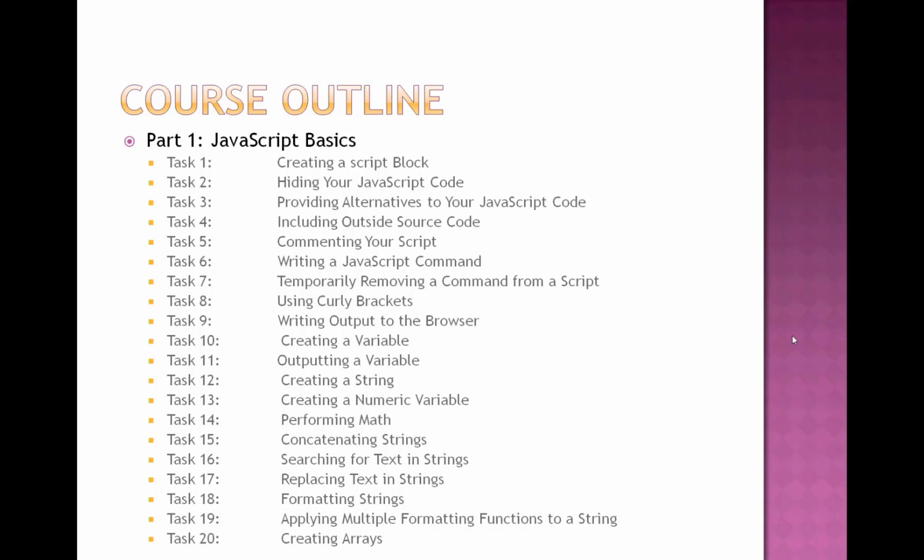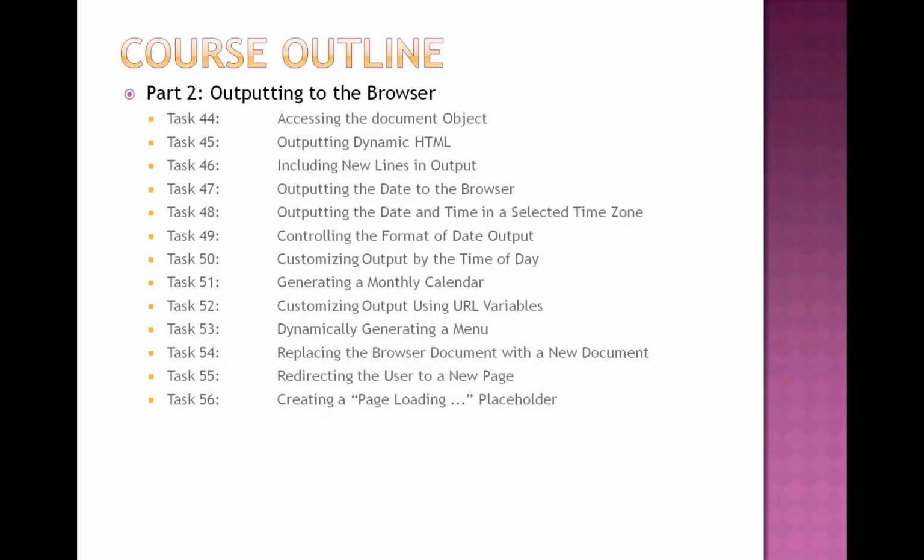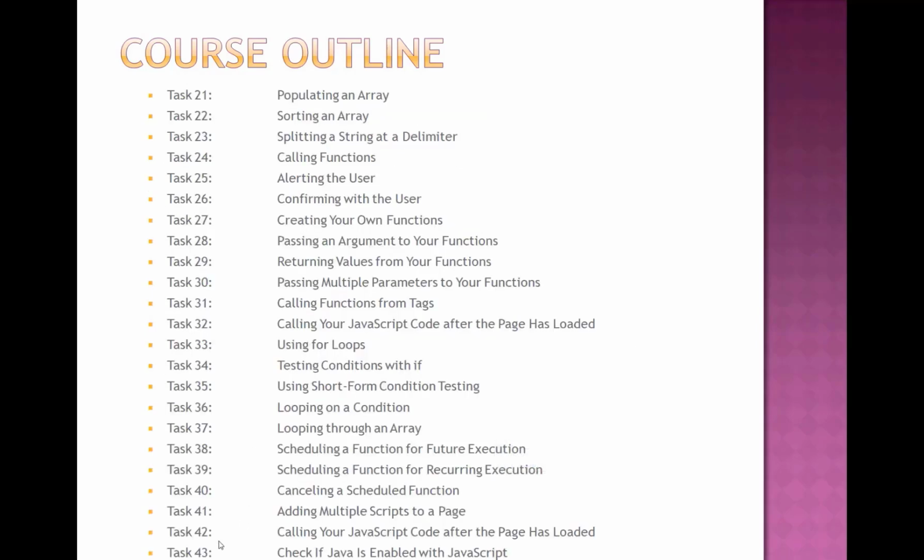In this part, all the tasks illustrate some fundamental JavaScript techniques and skills, and if you have never used JavaScript before, this part is for you. It provides examples that illustrate the basics of creating scripts and using JavaScript. In this part we have solved, I think, 43 tasks.